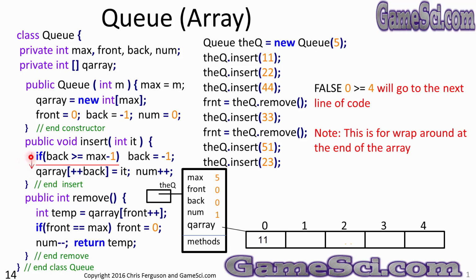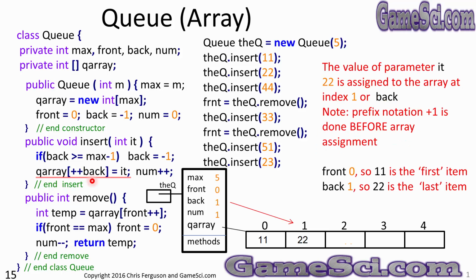We are going to skip this if statement until we hit the end of the array. It's only for the wraparound. Until we reach the wraparound, this code will not execute. Let's assign QArray ++back equal to it. There's the 22 going into the array. Remember the prefix notation. We do the +1 before, so back goes to 1, and then we insert the 22.